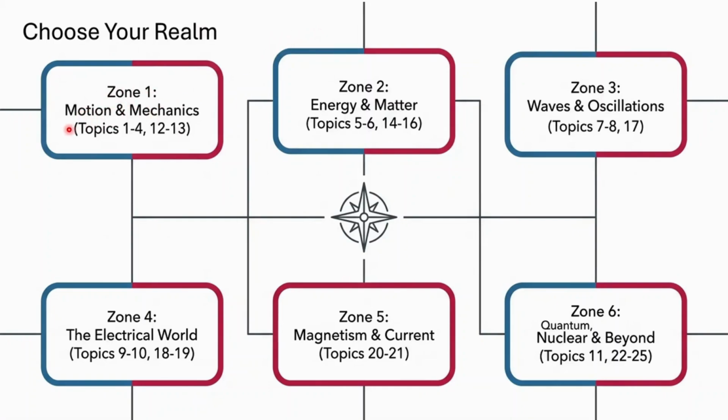In zone 1, we have motion and mechanics. In zone 2, we have energy and matter. In zone 3, waves and oscillations. In zone 4, the electrical world. In zone 5, we have magnetism and current. In zone 6, quantum mechanics, nuclear, and cosmology. Let's start with zone 1.